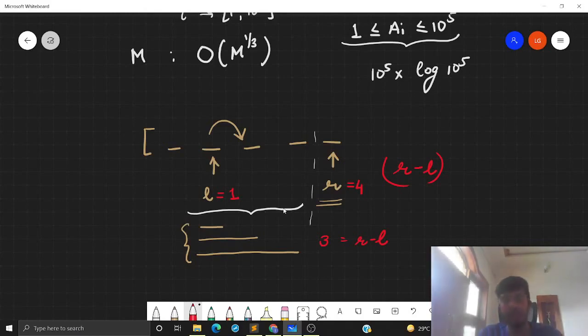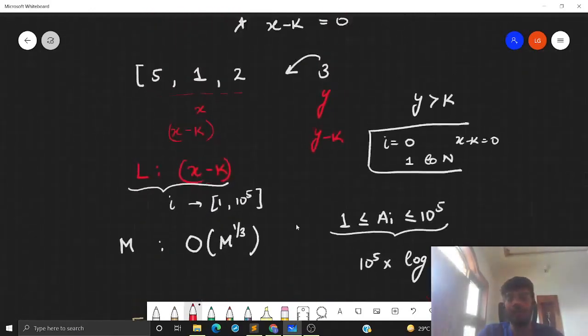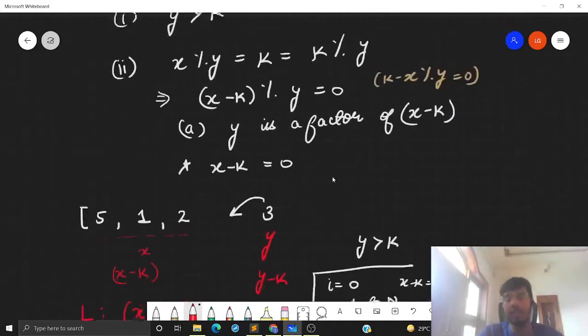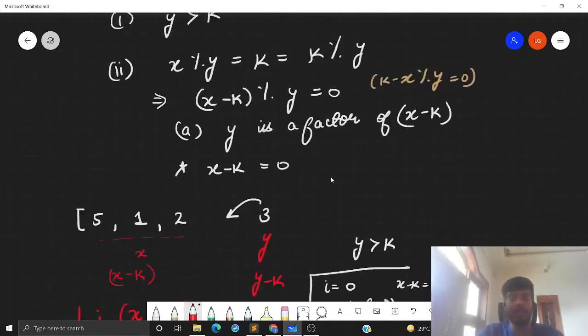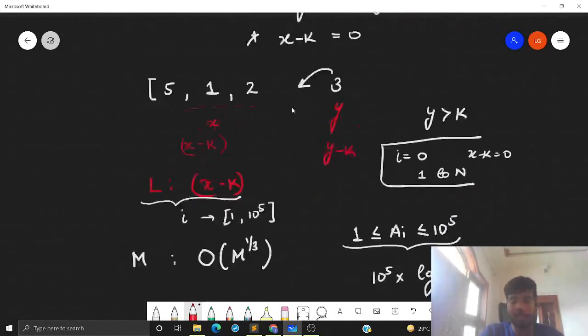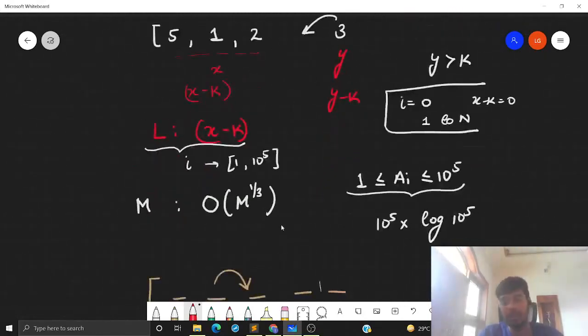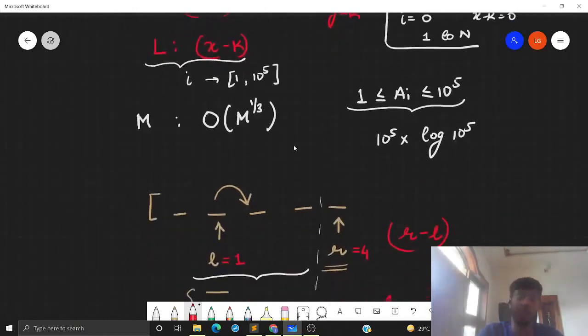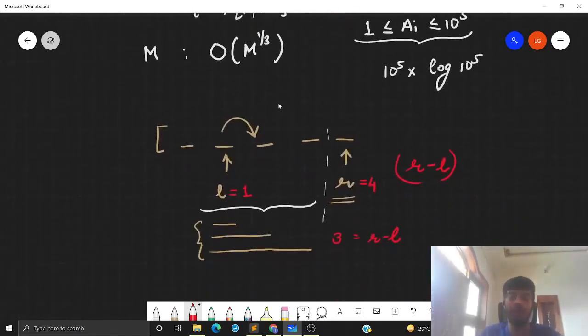The only thing that was remaining was how to efficiently figure out if introducing a new element will make our current subarray bad. So, to figure that out efficiently, we saw that we can break our conditions such that y is a factor of x minus k. Now, because the number of factors is very small, order m raised to the power 1 by 3, we can store all the factors that are present in the subarray and we can easily check if introducing a new element will cause a problem or not. So that was how we were efficiently checking if I can introduce a new element or not. And that was the solution of this problem.